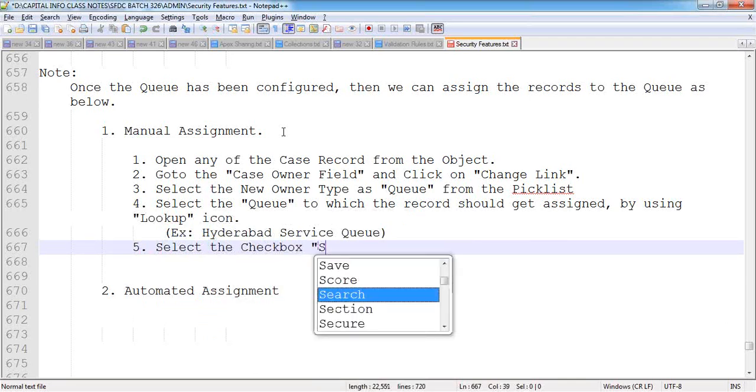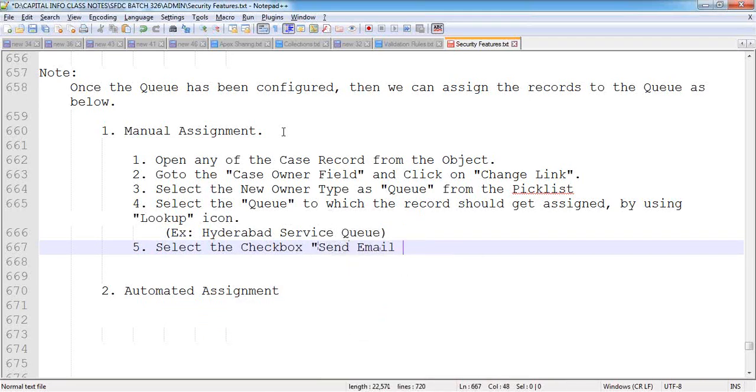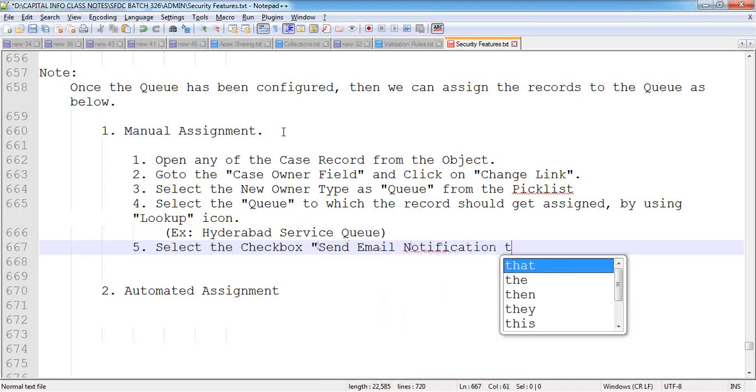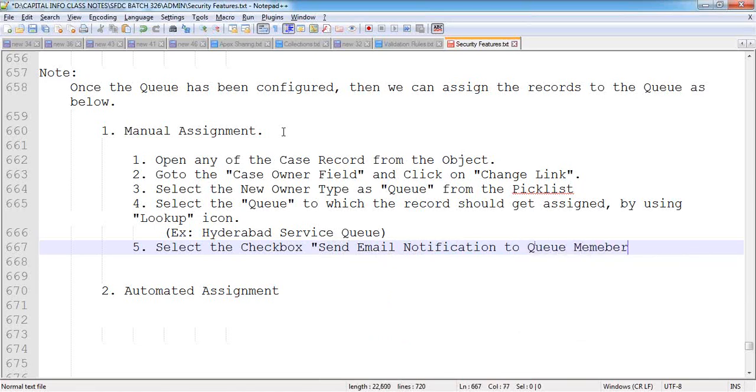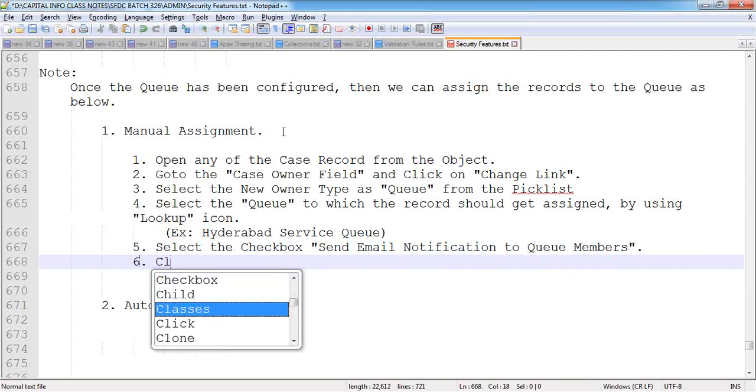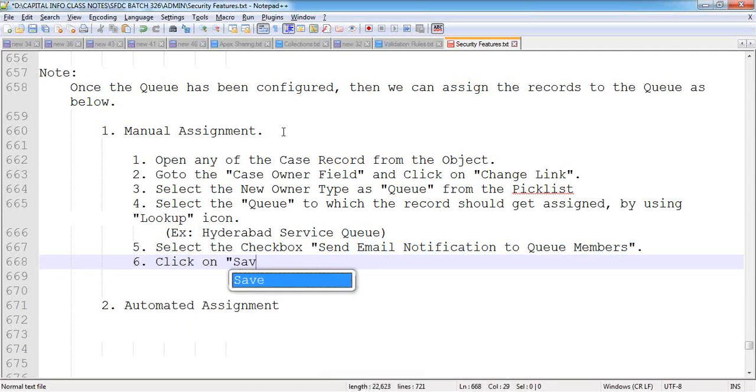Select the checkbox: send email notification to queue members. Sixth one, click on the save button.